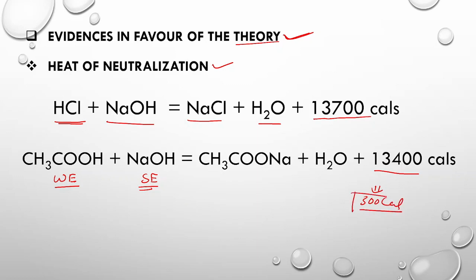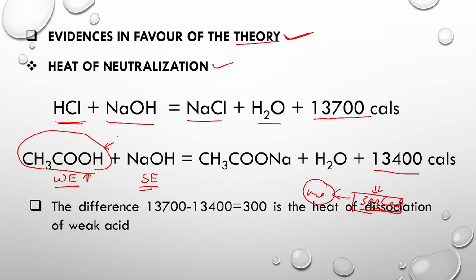This 300 calories is utilized for the dissociation of the weak electrolyte, acetic acid, and hence on the basis of heat of neutralization we can show that ionization of electrolytes is taking place.